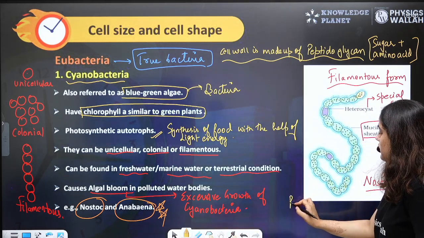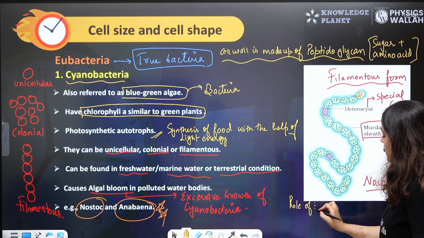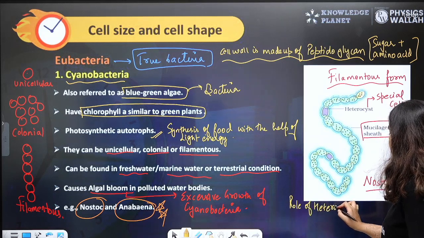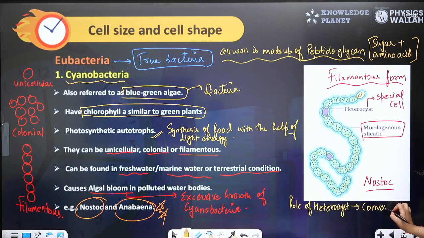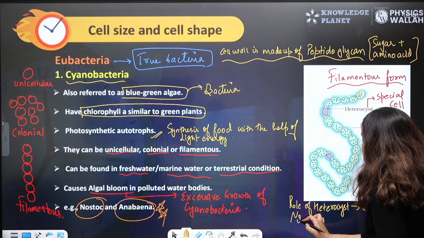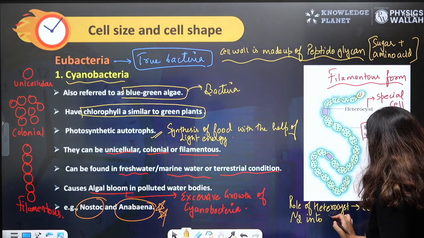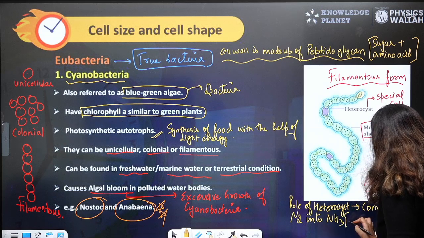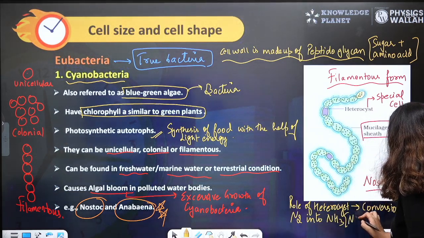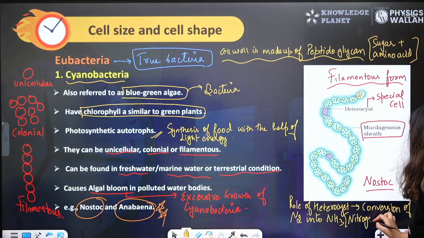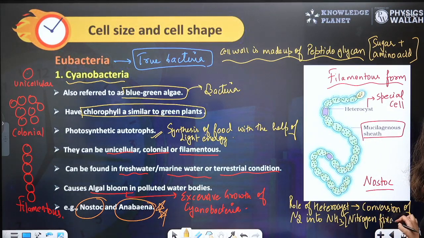The heterocyst is a special cell whose role is the conversion of atmospheric nitrogen into ammonia. We call it nitrogen fixation. When nitrogen is converted into ammonia, it is known as nitrogen fixation.